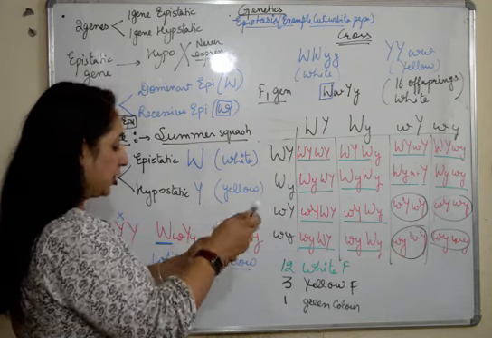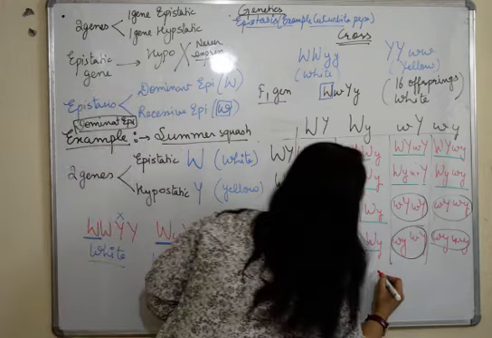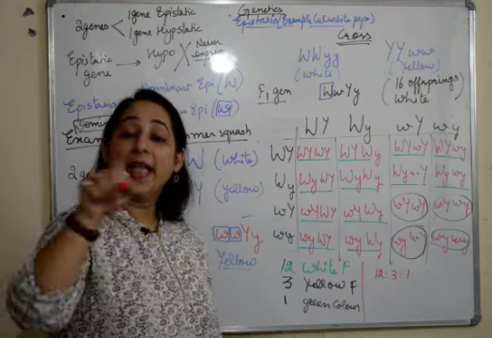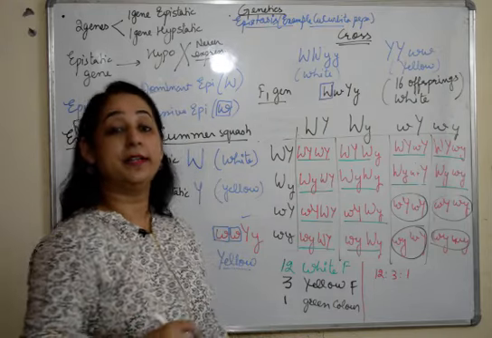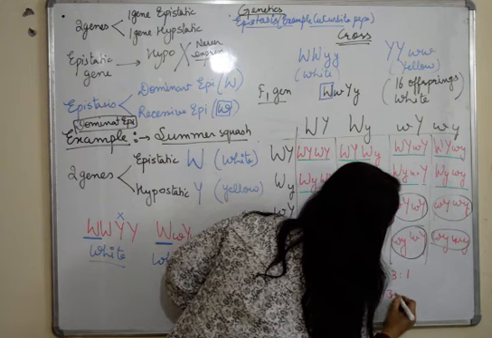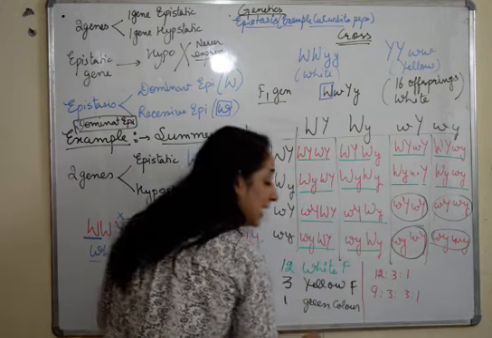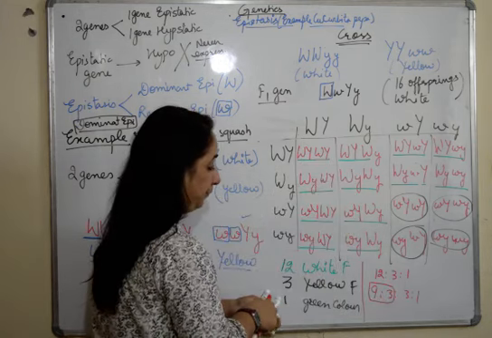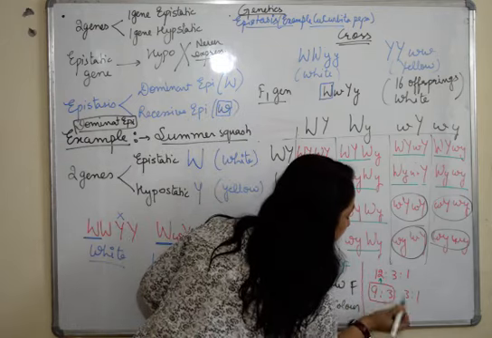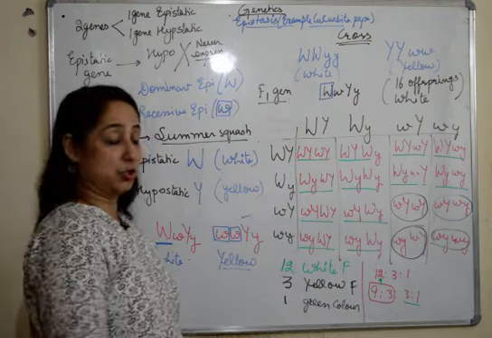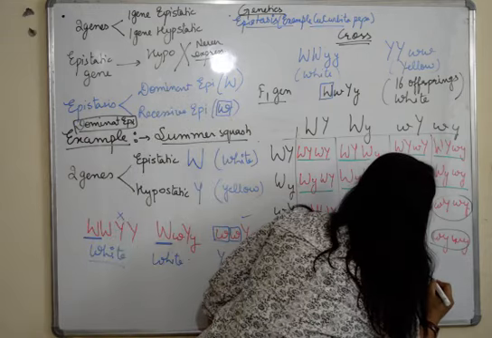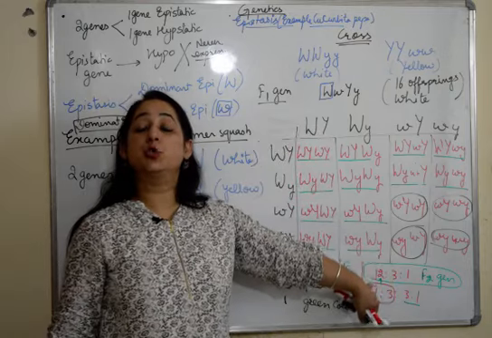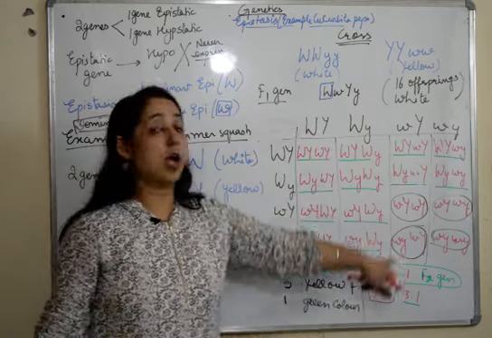So the F2 ratio which we get is 12:3:1. If we compare it with Mendel's dihybrid ratio, which is 9:3:3:1, we can see that 9 plus 3 is 12 here, and then 3:1, so we can also compare. But the F2 generation phenotypic ratio for epistasis is 12:3:1, and this is how we get it.